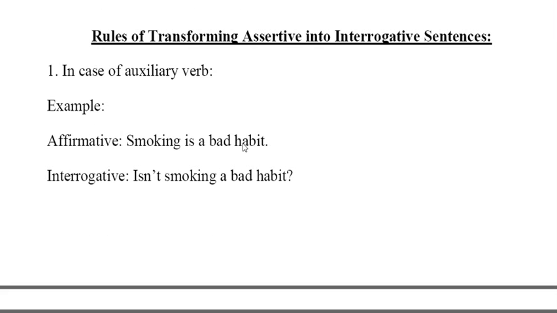Well, now we'll discuss how to transform from assertive to interrogative sentences. First one, in this case we'll take the helping verb at the beginning with negative contraction. Like smoking is a bad habit, you can change it to is smoking a bad habit, and we must put an interrogative sign at the last. So we take the helping verbs with not contraction if the statement is positive. So isn't smoking a bad habit?